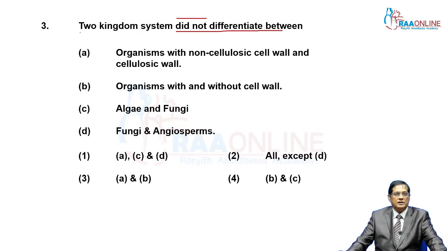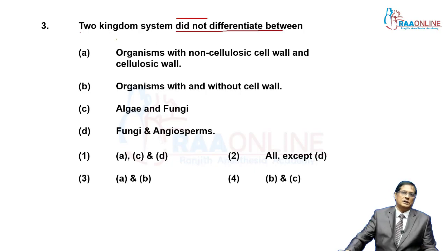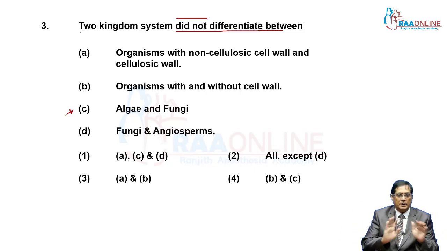Underline, I prefer underlining the key points. Here, the first option did not differentiate between an organism with a non-cellulosic cell wall and a cellulosic cell wall, right? Yes, there is no criteria of cell wall type, it is only presence or absence. Organism with or without cell wall, this is the criteria. Algae and fungi, this is the second one. They are kept together under plantae.